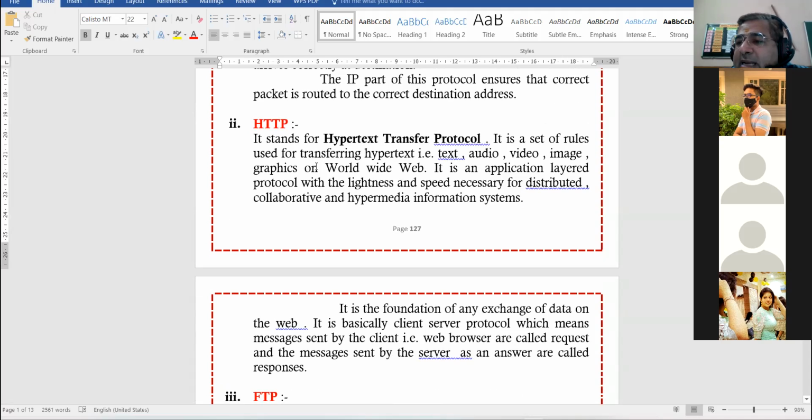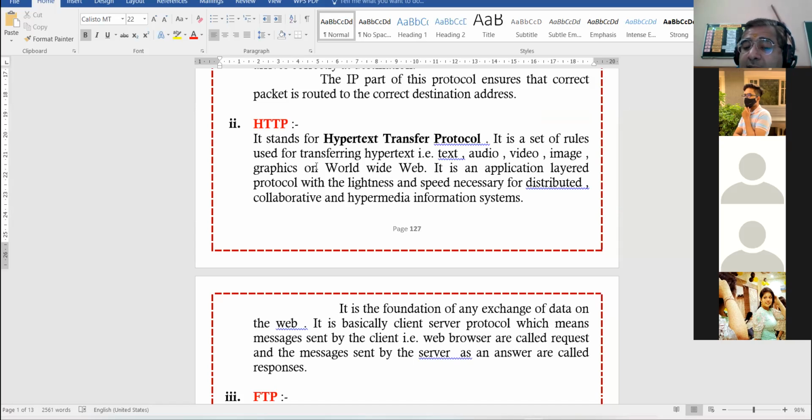HTTP basically is a hypertext transfer protocol. Beta, if you are able to access web pages on internet, it is only and only because of this protocol, as this protocol works in connection with www. All the hypertext files and all the multimedia files which you can access are possible due to this protocol.